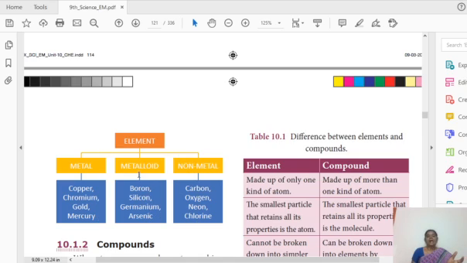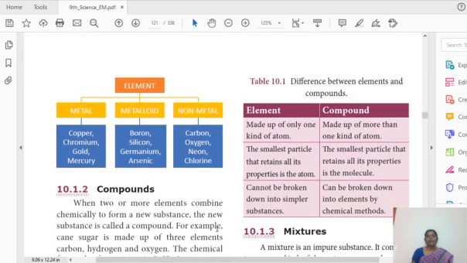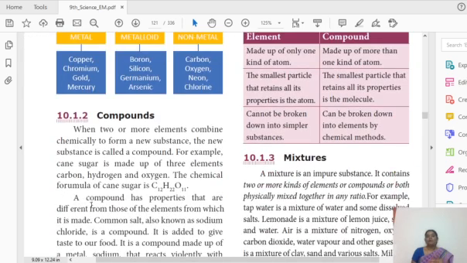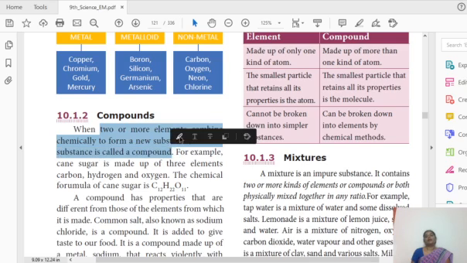So it may be asked in your 1 mark, just note it down. Okay, so next I am going to discuss compounds. What do you mean by compound? When 2 or more elements combine chemically to form a new substance, the new substance is called the compound. Okay, it may be asked in your 2 mark questions.